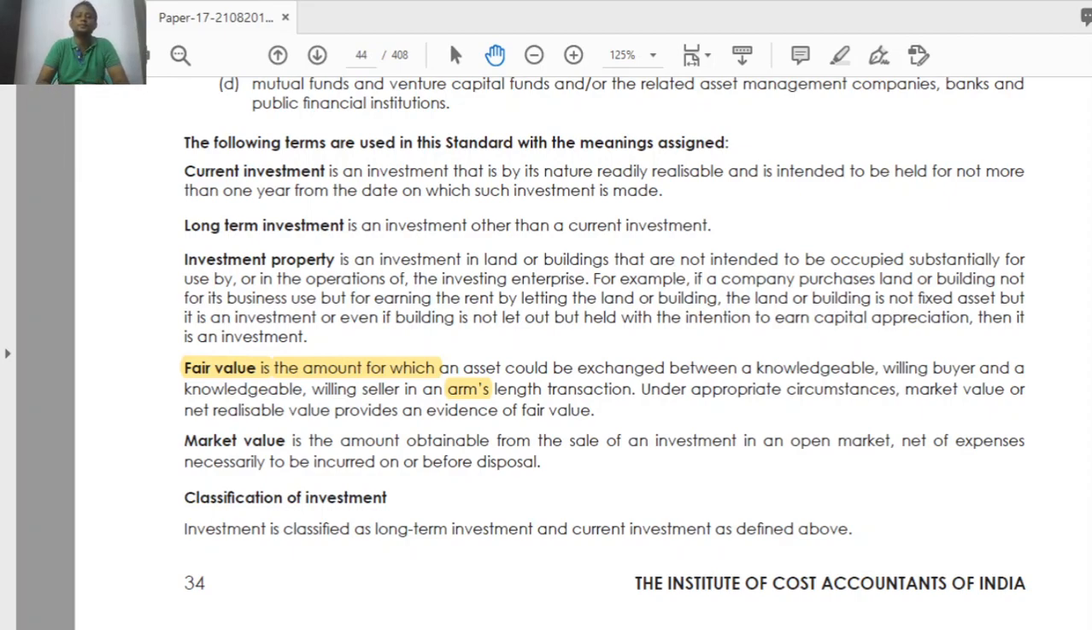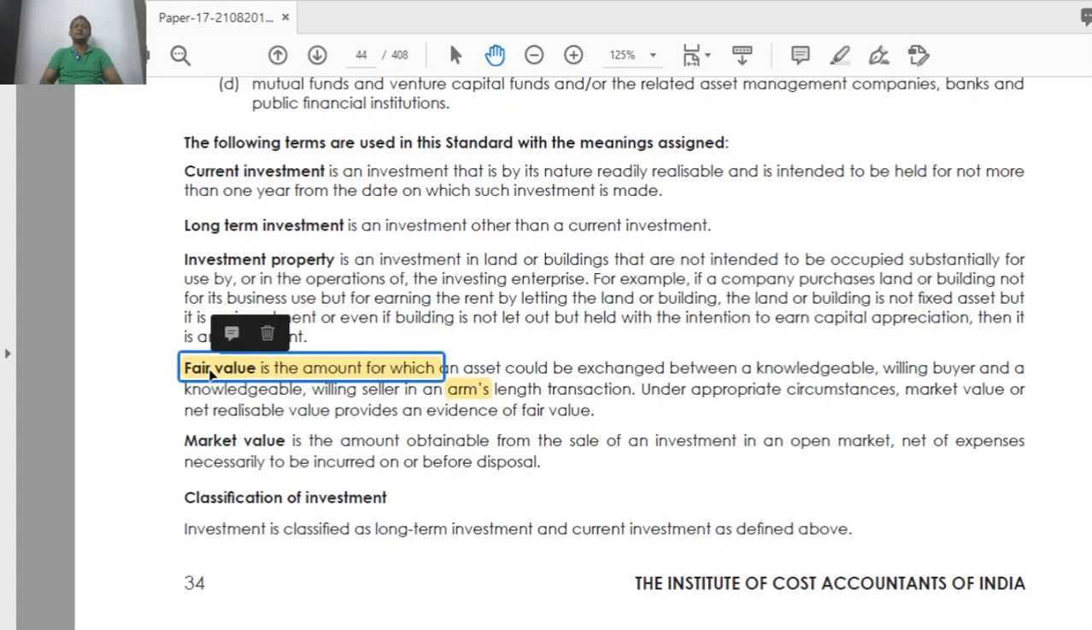If that is your purpose of holding that building, then that is also an investment property. Okay. What is the next item? Next item is fair value. They have given some definition actually. Why all this definition? To arrive at the value of investment, to account the value of investment. We should know all these values: fair value, market value, all those things.